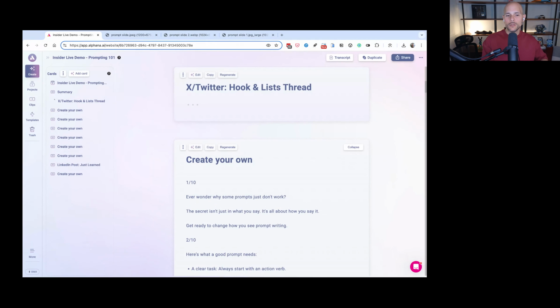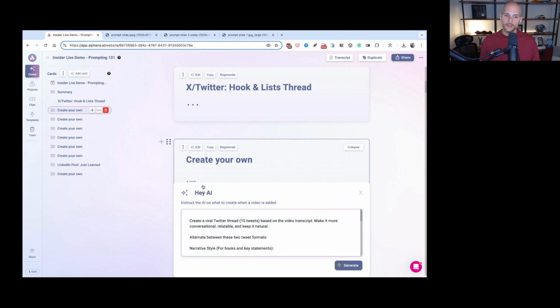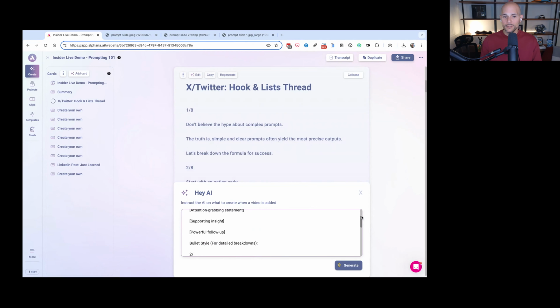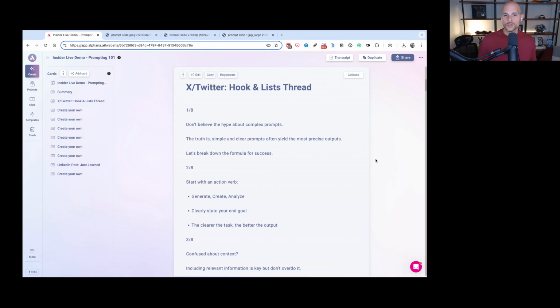But I want you to learn these prompts and how they work, because then you can come into Alphana and you can edit all the stuff that you don't like about the prompt, right? Like you may not like the exact style. So here it is, copy it, change the part you don't like, and then create your own card. Or if you're just trying to go back and forth with ChatGPT or Claude, I want you to be able to know how to prompt it.